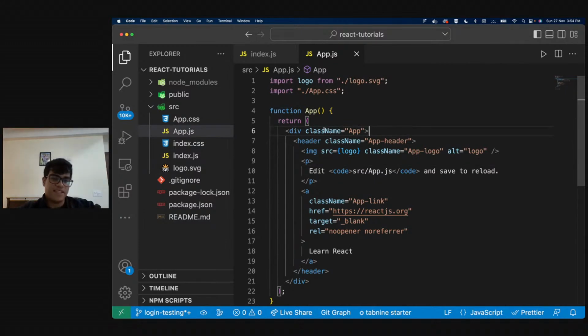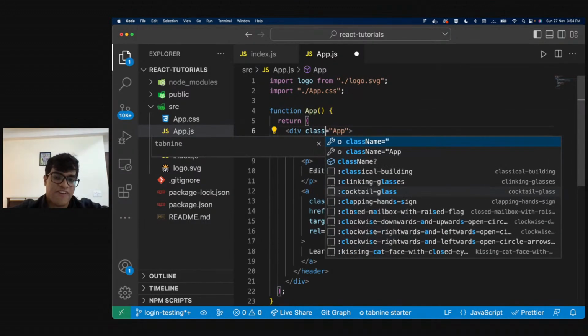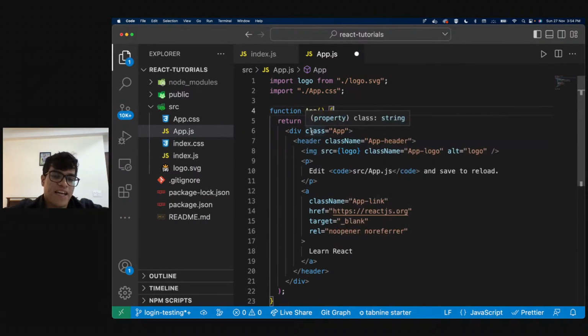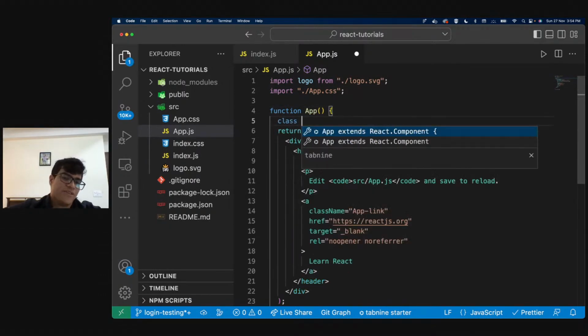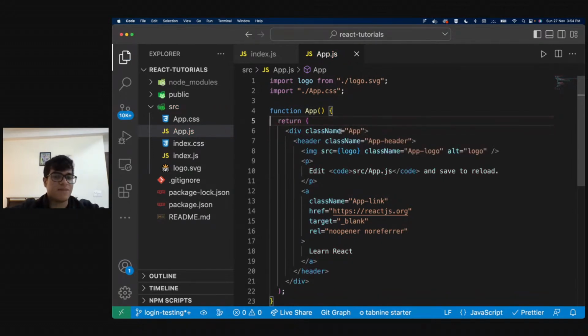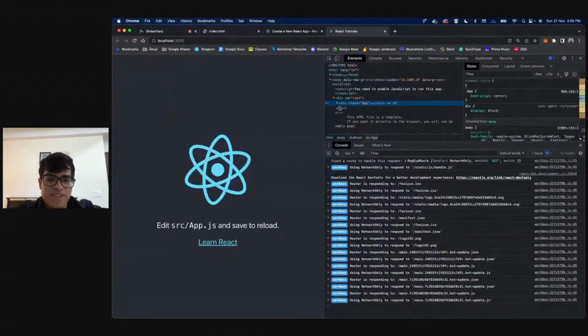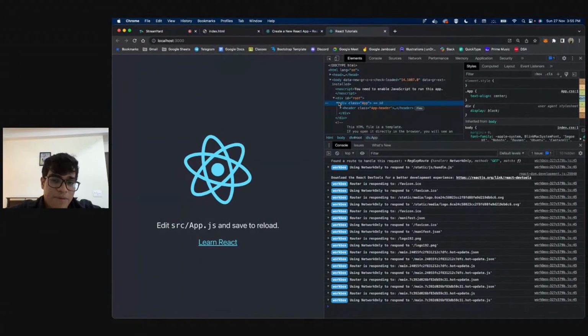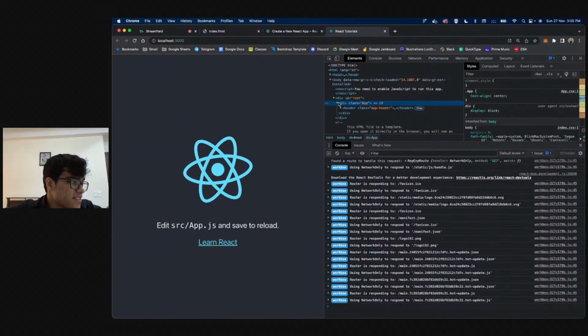Something that you need to realize is that over here, the way we give class names to a div is by saying className instead of class. If I say class, it's going to conflict because JavaScript has a keyword class; you can make classes in JavaScript. So that is why the keyword is different, but it means the same thing. className means the same as class, right? So I'm saying div className app. Over here, what do I see? I see a div with the class of app, and that is what I see.